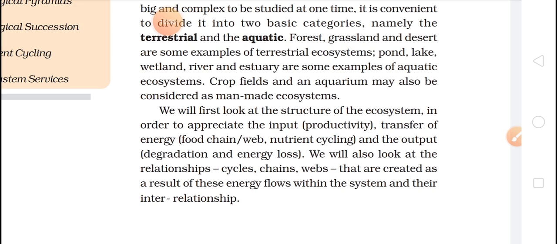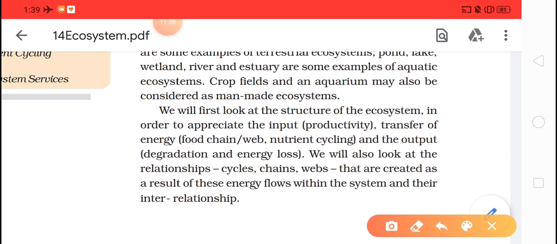We will first look at the structure of ecosystem in order to appreciate the input, that is productivity, the transfer of energy, that is food chain, food web, the nutrient cycles, and the output, that is degradation and energy loss. So what exactly does the structure of an ecosystem look like? We should have some input in that ecosystem.